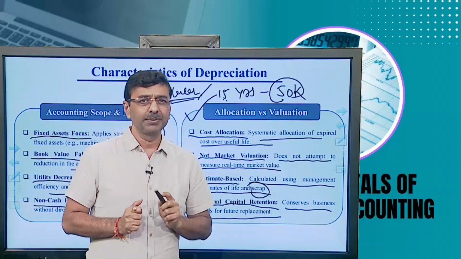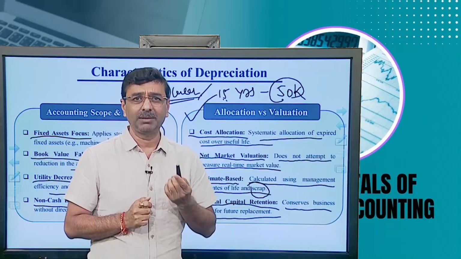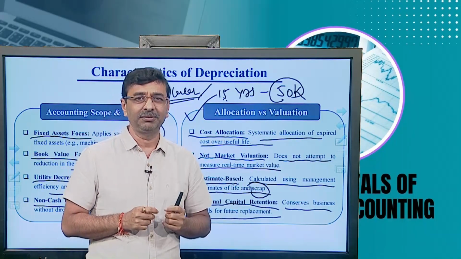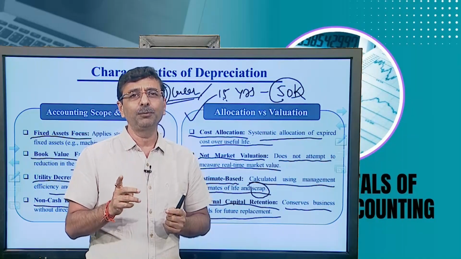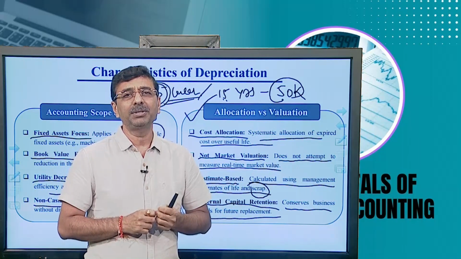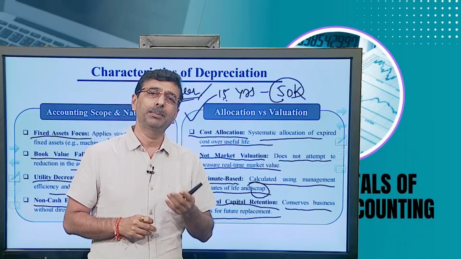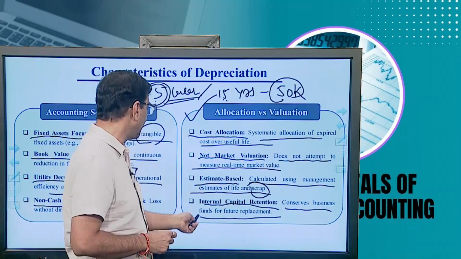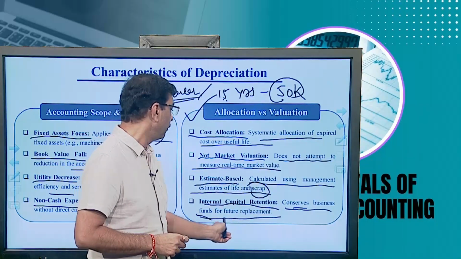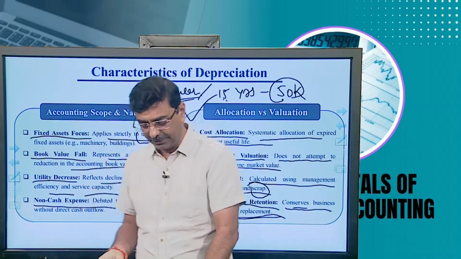After 15 years this machinery is already outdated, so it is gone, right. Now you have to replace this machinery after 15 years. So, if you want to create a fund, then instead of the depreciation being charged from the profit and loss account, you can create a depreciation fund also. So that is the internal capital retention that conserves business funds for future replacement. That is also another method that you can apply here.